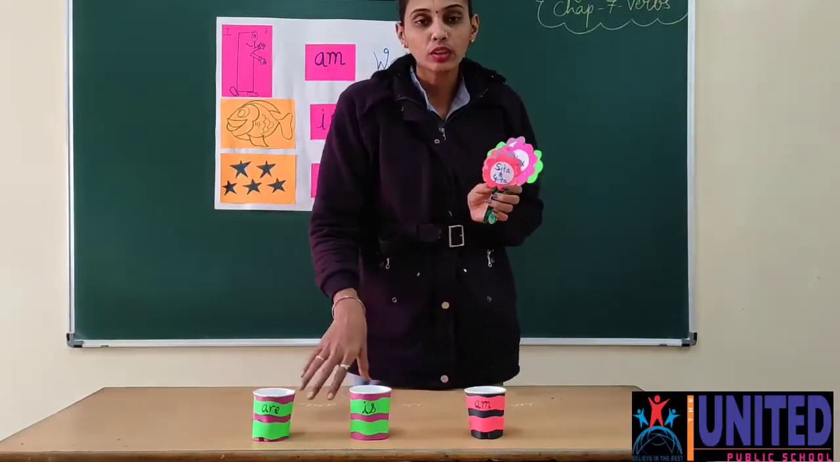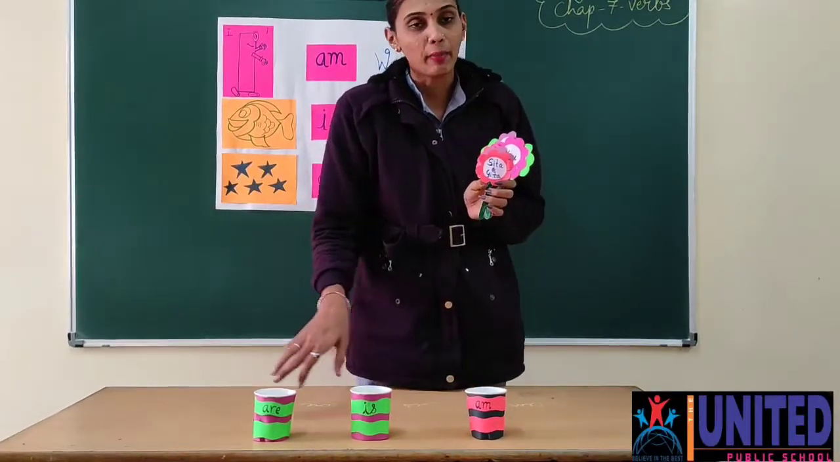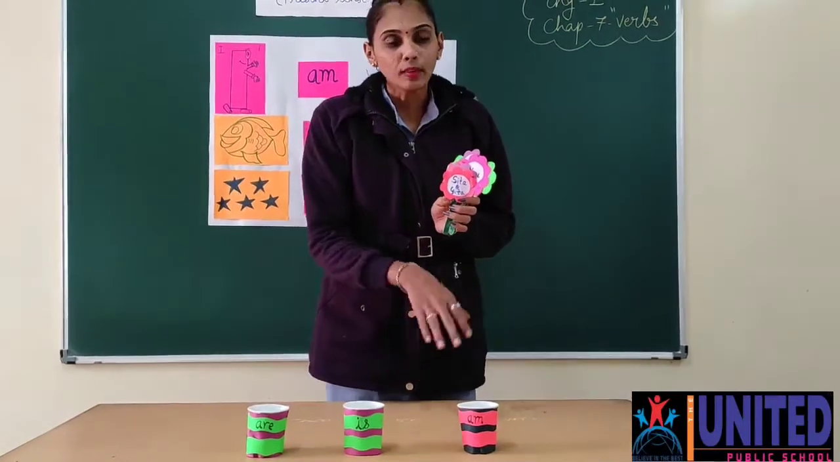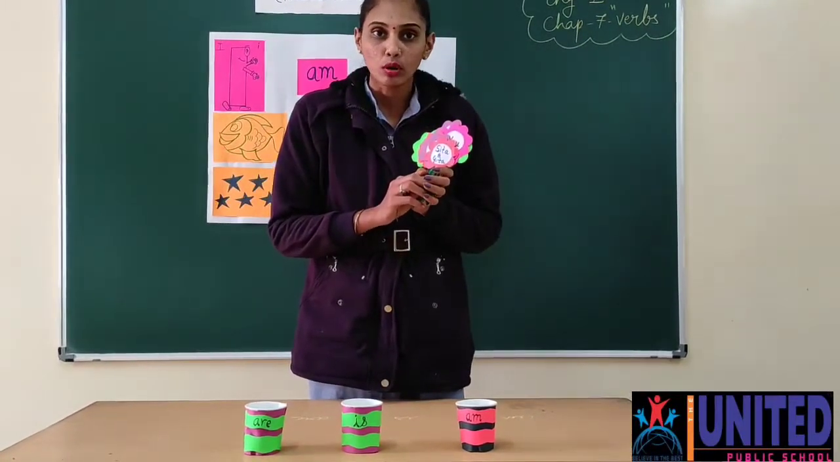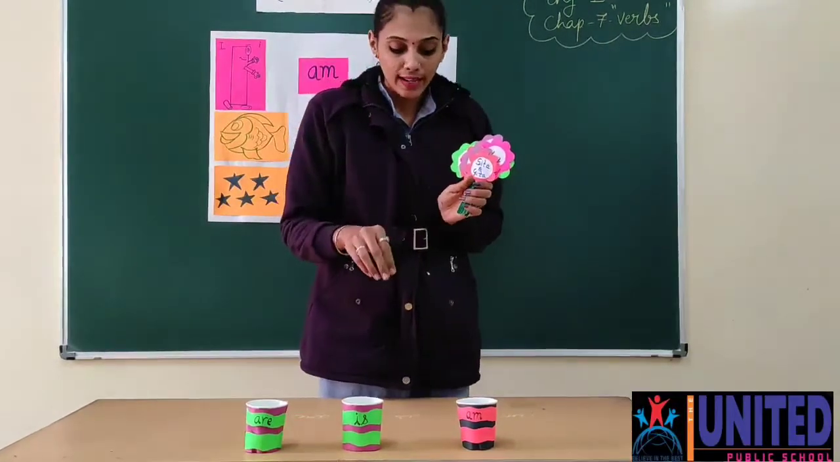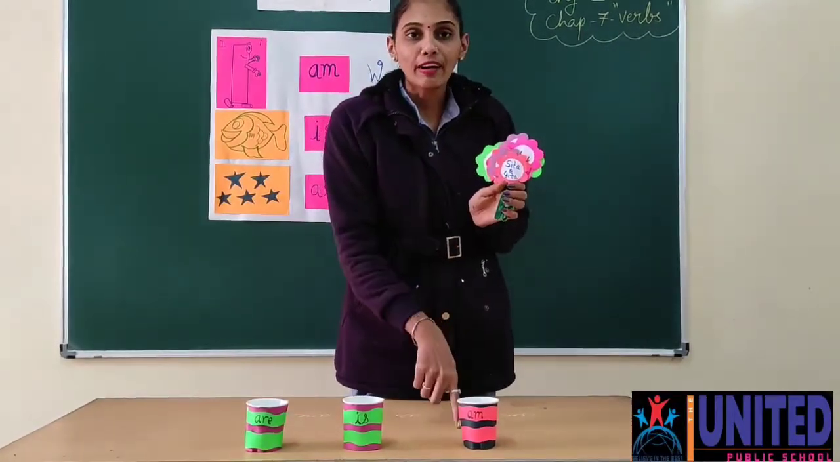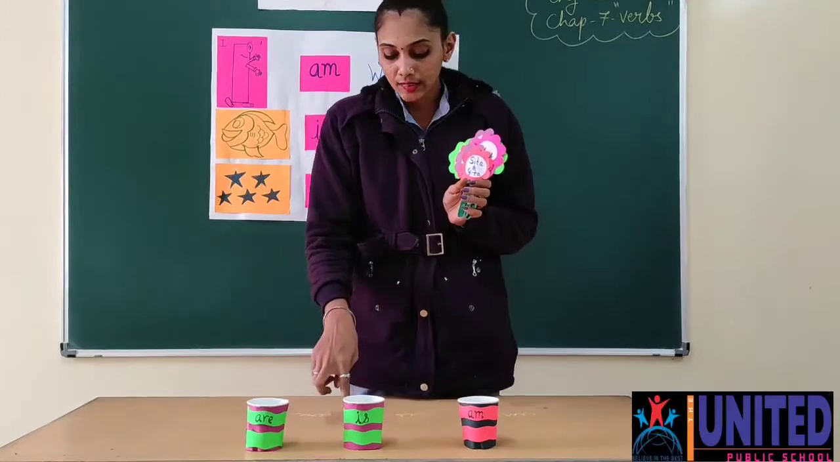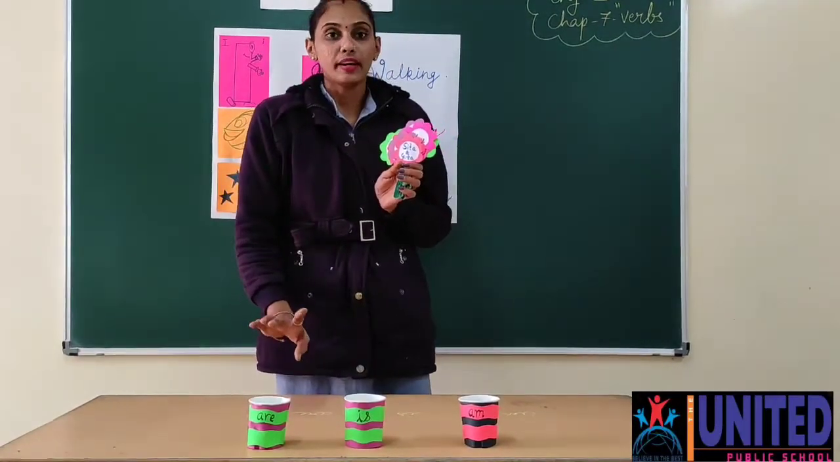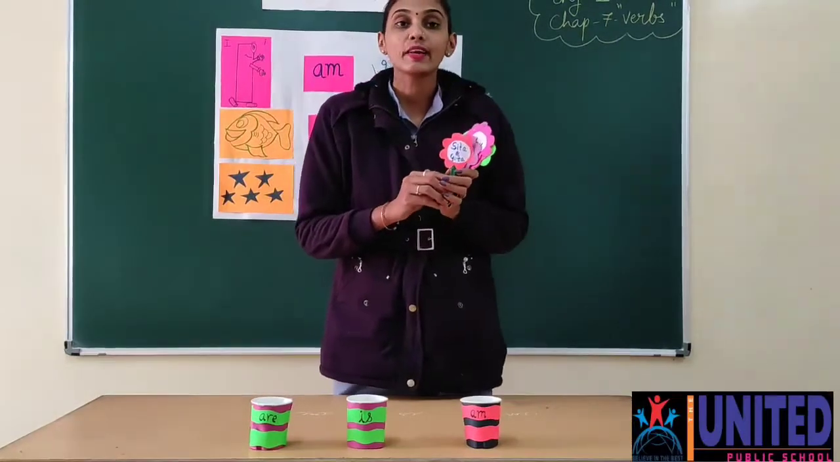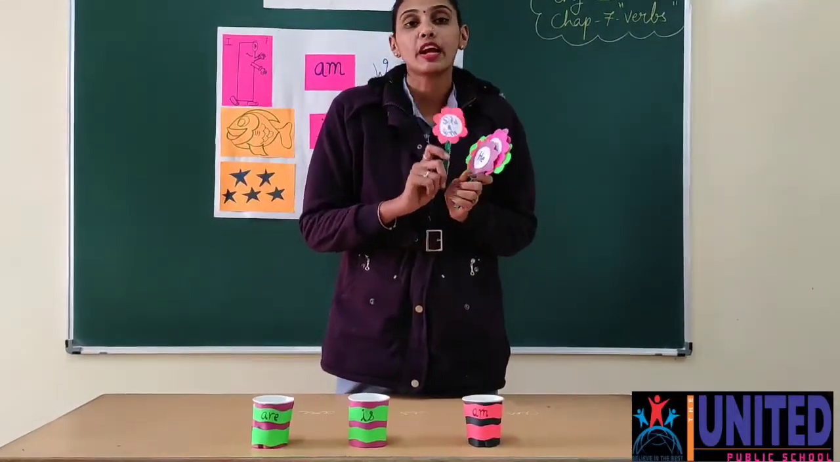Okay, no doubt you know what the subjects are. These are the cups only, and here some of the subjects are there. I am going to read the name of them also. Okay, so what you have to do is, when the am flower comes, put it in am, when the is flower comes, put it in is, and when the are flower comes, put it in are. But first of all you need to identify the subject, like which subject we are talking about.